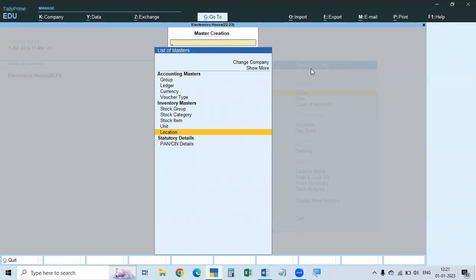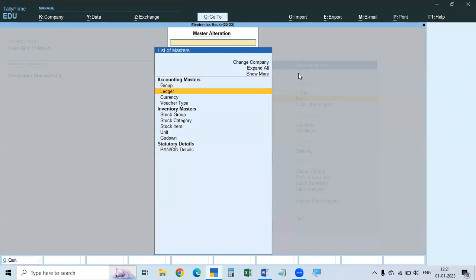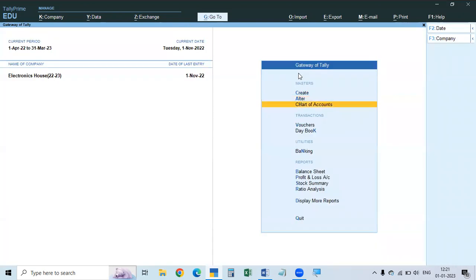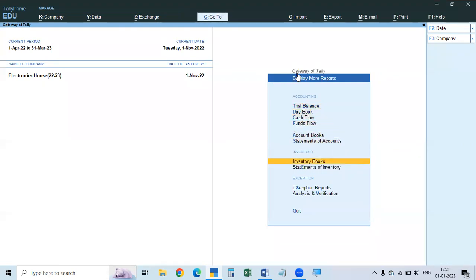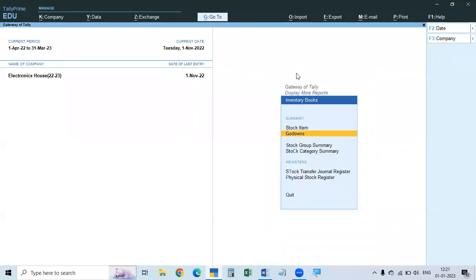Save this page. Now see here. Just come to godown. So the location is changed. Come to godown. In the alteration page also, it is godown. In display more reports, inventory books, also it is godown. So previously it showed location. Location is international terminology and godown is Indian terminology.